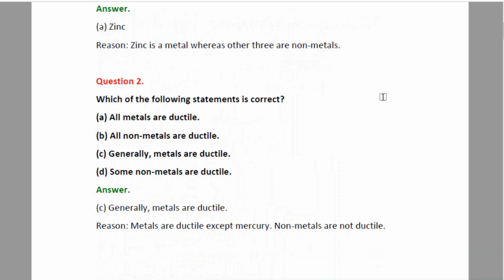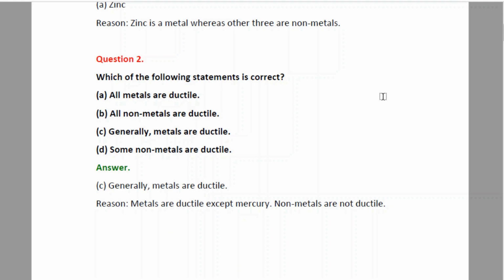Moving to the next question, question number 2. Which of the following statements is correct? A. All metals are ductile. B. All non-metals are ductile. C. Generally metals are ductile. D. Some non-metals are ductile.